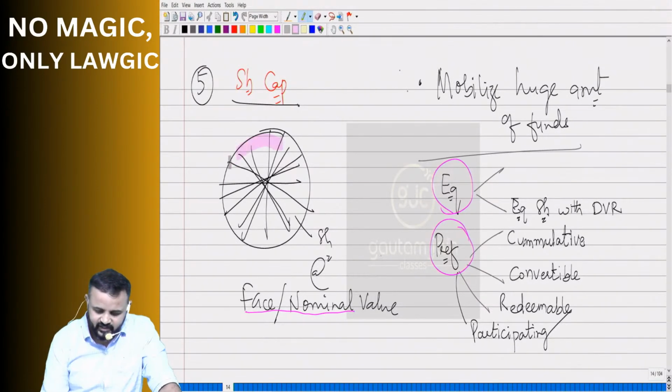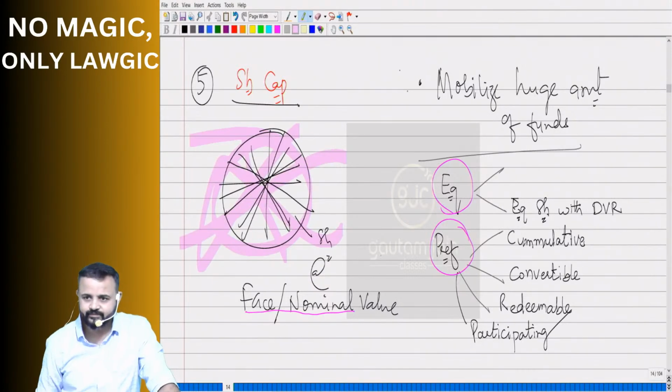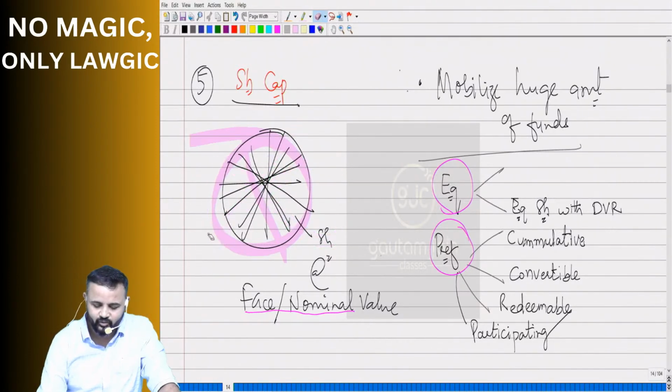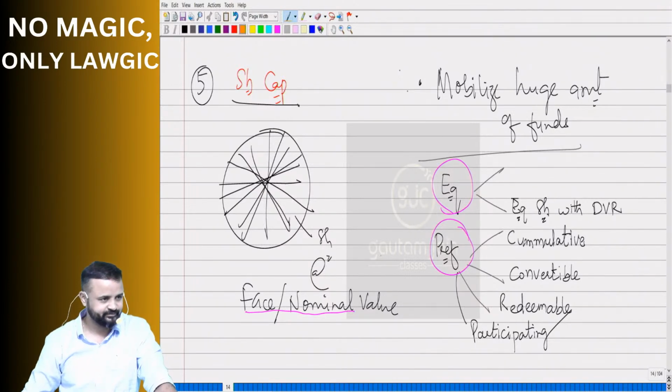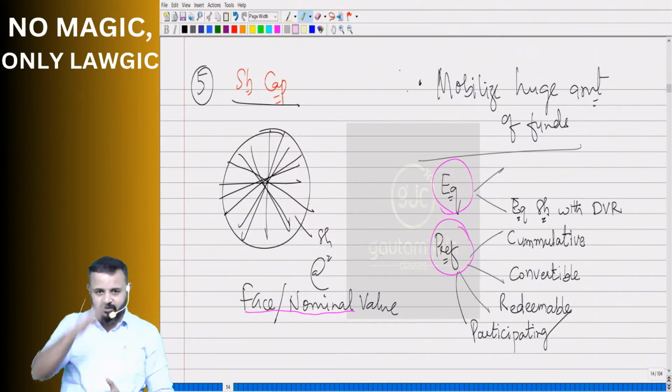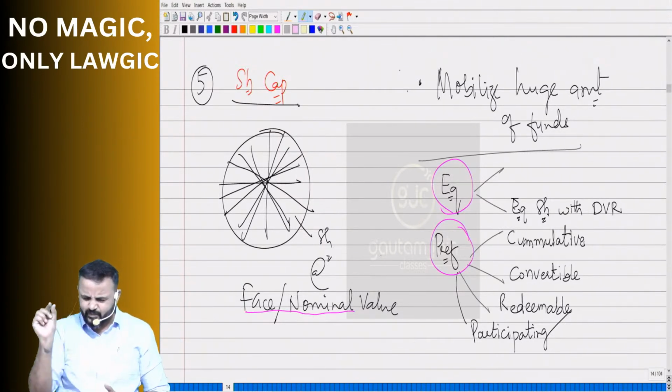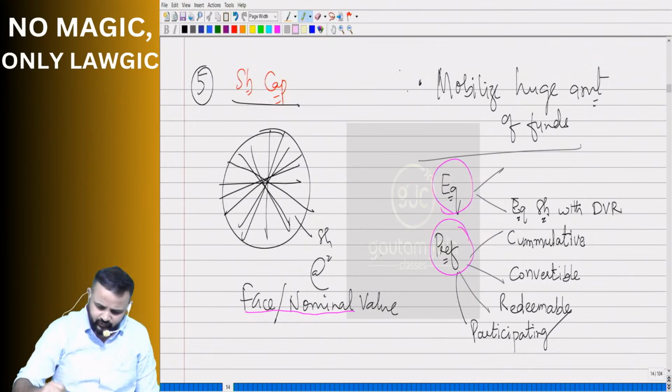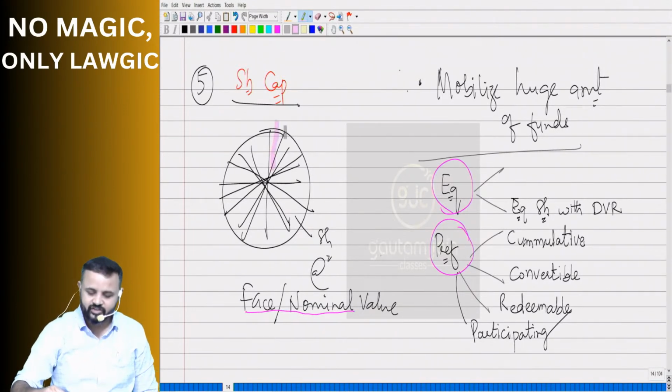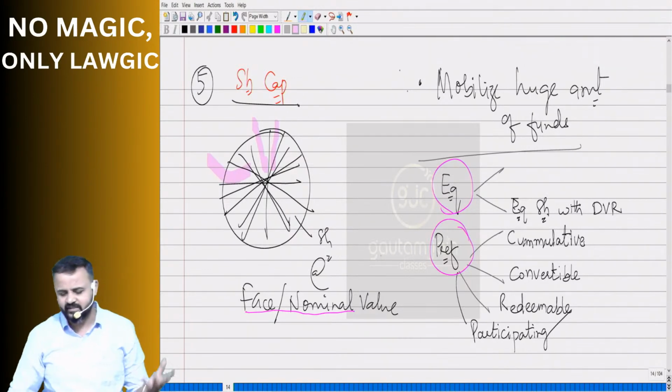Small parts. See, this is the capital. Now they have divided it into small parts. Don't go by my drawing skills, huh? Drawing skills are poor, as you could see. But you could understand the feelings, the intention. That's more important. So the capital of the company is divided into small parts. Each part is called what? Share. So if I ask you, what is this? You'll say share. What is this? Share. Each part is a share.